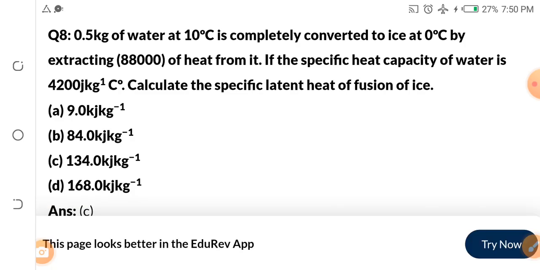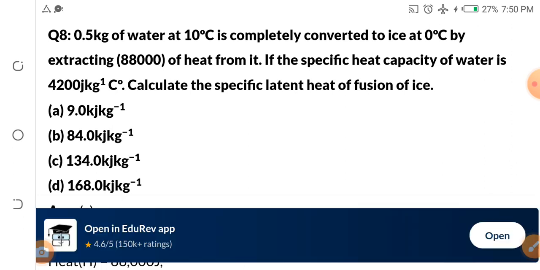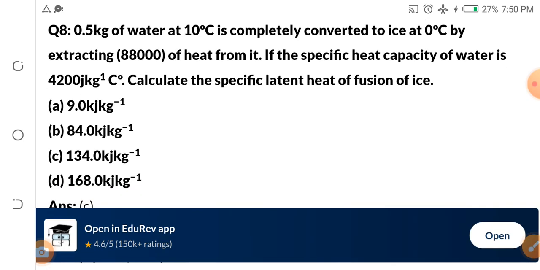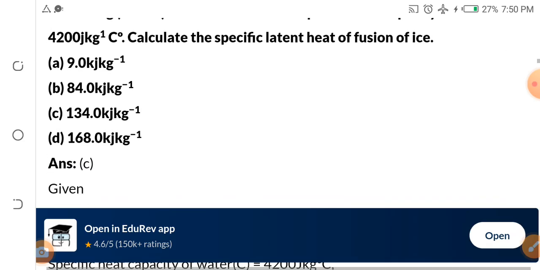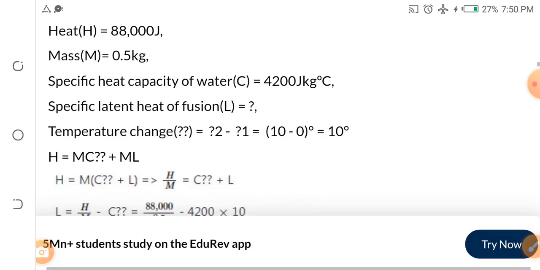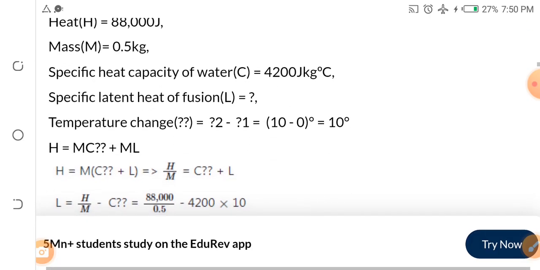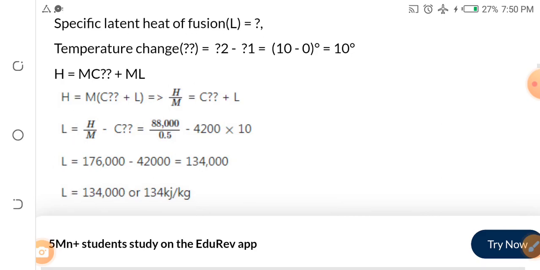Okay, 0.5 kg of water at 10 degrees centigrade is completely converted to ice at 0 degrees centigrade by extracting 88,000 of heat from it. If the specific heat capacity of water is 4,200 joule, you can see it. Calculate the specific latent heat of fusion of ice. Look at the formula here.